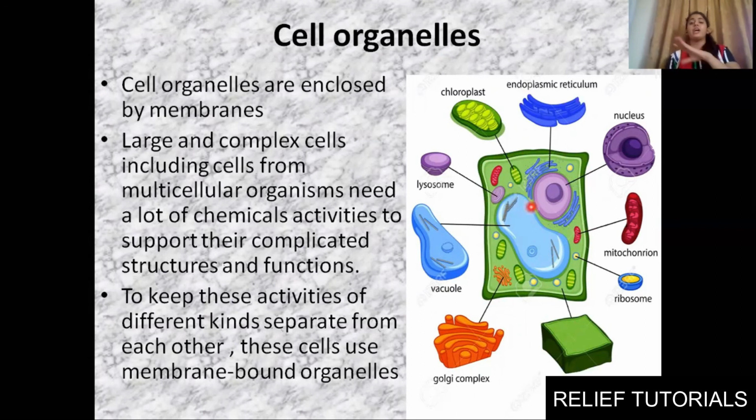Like that, we have numerous cells, and in them numerous organelles. To keep these activities of different kinds separate from each other, cells use membrane-bound organelles, otherwise they would fuse with each other. We will study each and every cell organelle in detail in our next lecture.